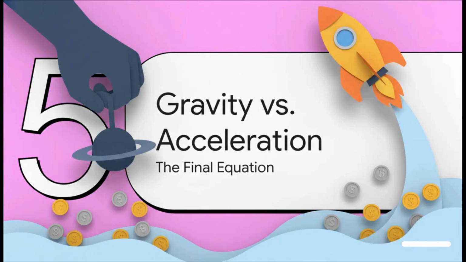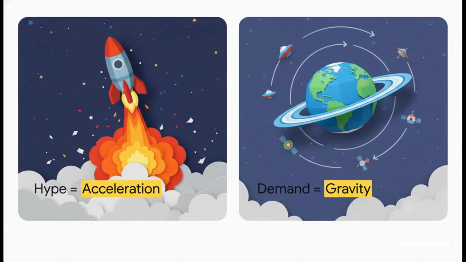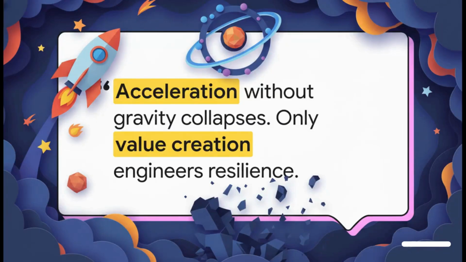So this all leads us to one last, really powerful way to think about this. It's a mental model that ties this all together, and it's about understanding the two fundamental forces at play in any project's ecosystem. Think of it like this. Hype is acceleration. It's a sudden, powerful, but ultimately temporary push. But real, structural demand, that's gravity. It's a constant, persistent force that pulls everything towards a real center of value. And this is basically a law of physics for token ecosystems.